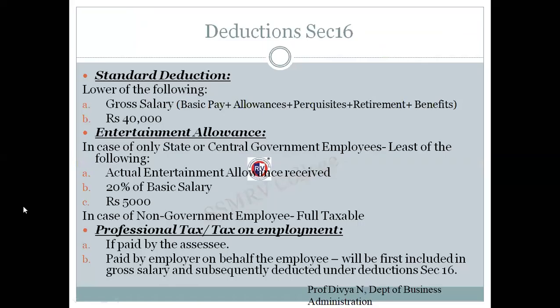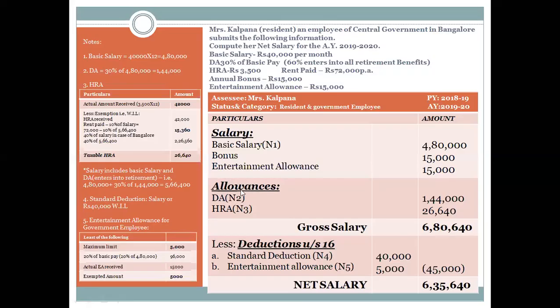So I'll just show the previous slide. These were the three points that I'm supposed to consider: the actual entertainment allowance received, 20% of the basic pay, and a minimum limit of 5,000. Here, basic pay is just the basic pay, not the basic salary that includes dearness allowance or other remaining components. Whichever is least, I'm going to consider for deduction. Among 5,000, 96,000 and 15,000, 5,000 is the least.